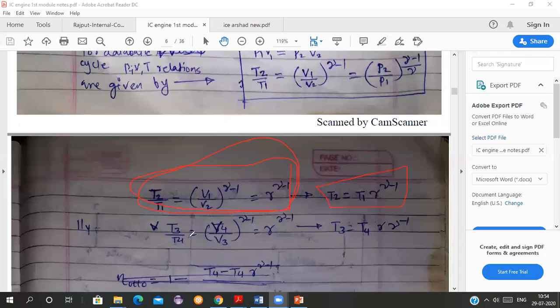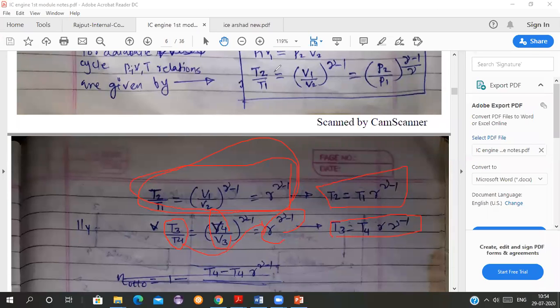Then again T3 upon T4. For the process 3-4, I am taking T3 upon T4 is also equal to R raised to gamma minus 1, that is V4 upon V3. V4 upon V3 is also R. So T3 is equal to T4 into R raised to gamma minus 1. I have just taken T4 from the denominator and multiplied it here.